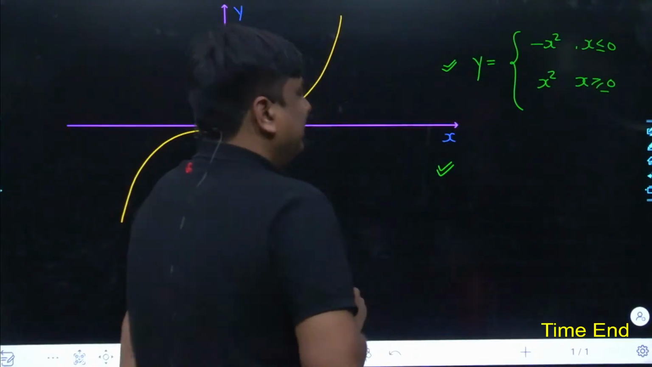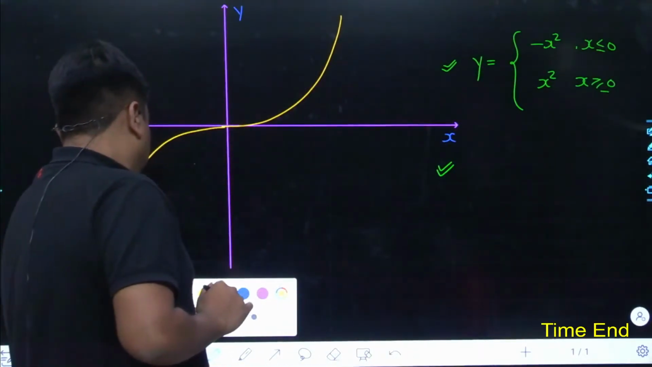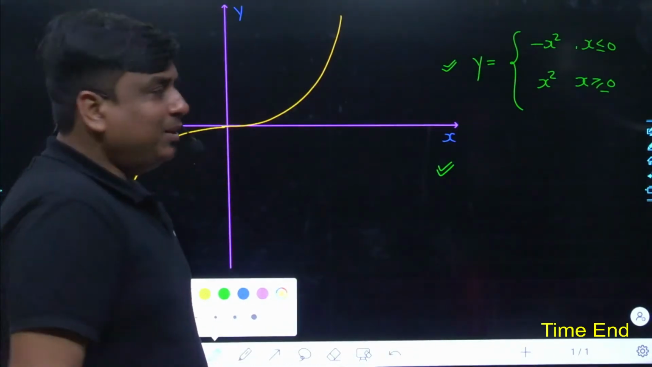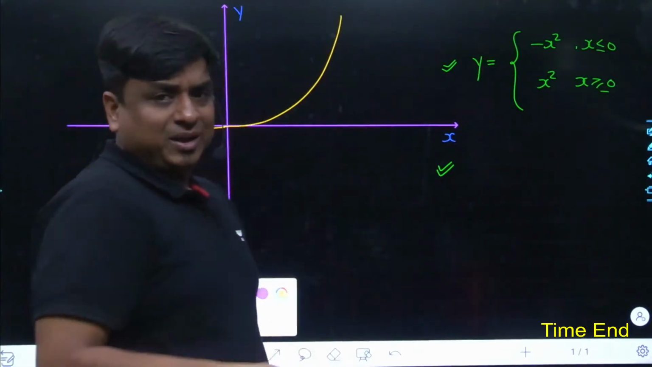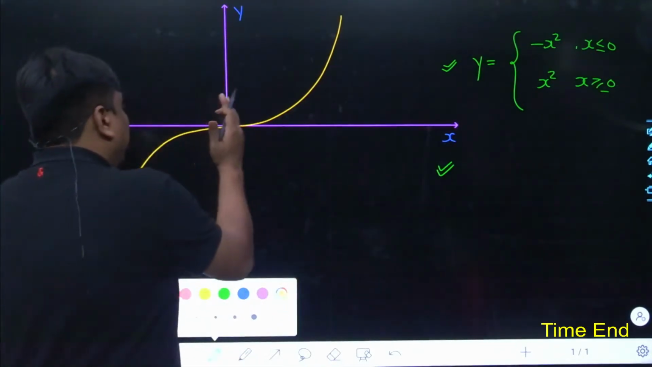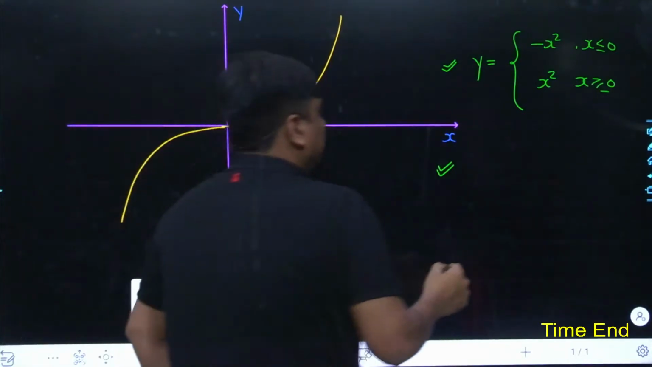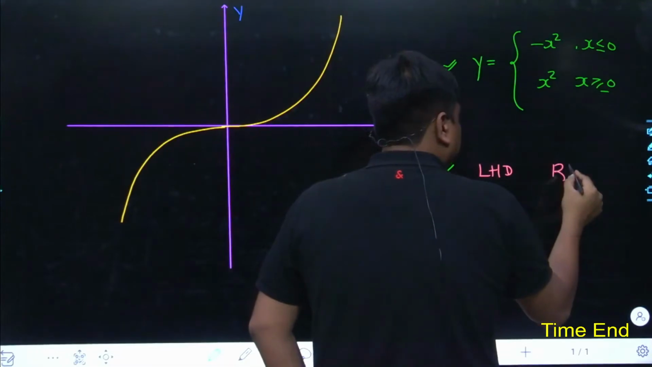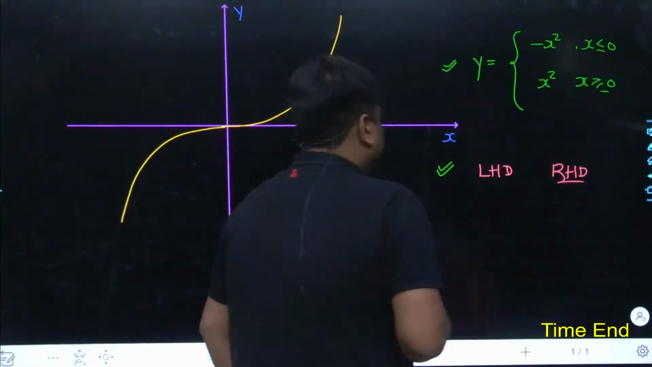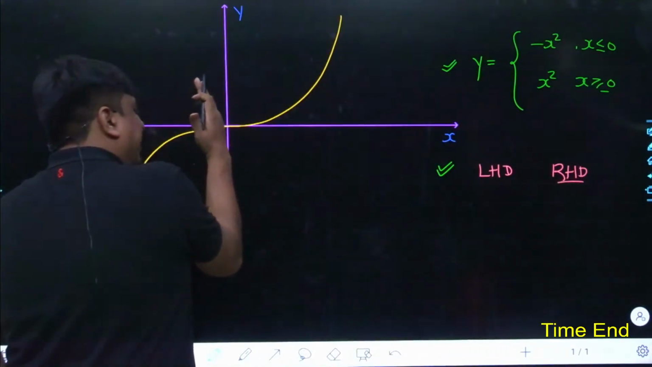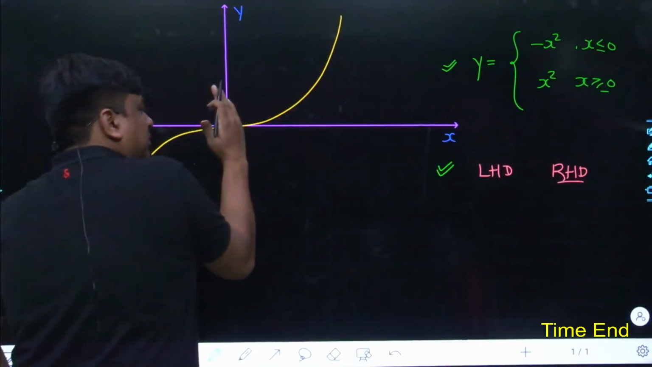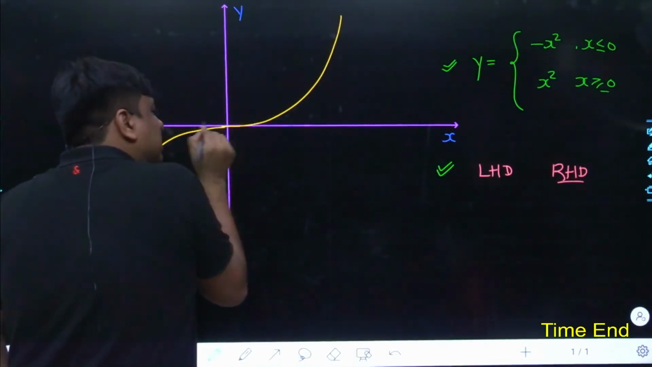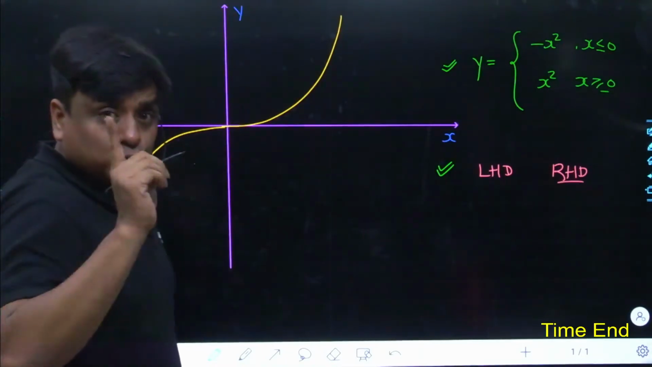If you focus on the differentiability test, the function is said to be differentiable at any point, let's take here x equals 0, if the left hand derivative and right hand derivative are found to be the same. Virtually speaking, if you go just before x equals 0 and just after x equals 0 and draw the tangent, both should carry the same slope.